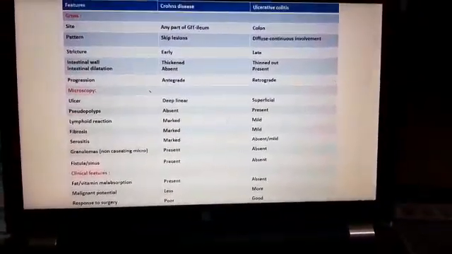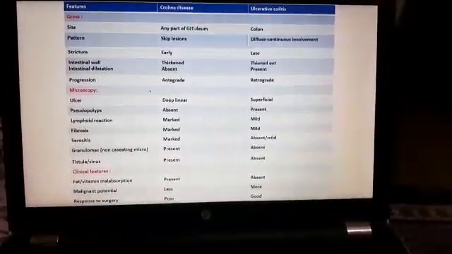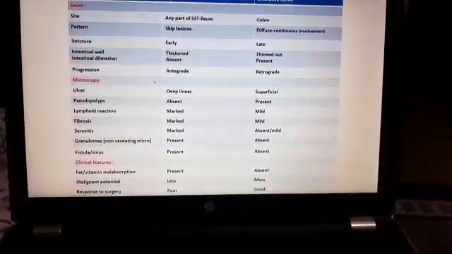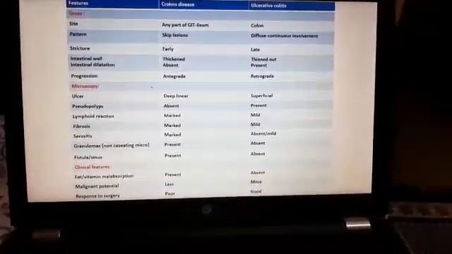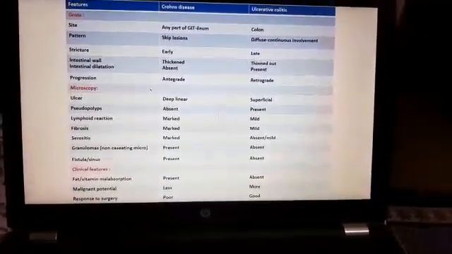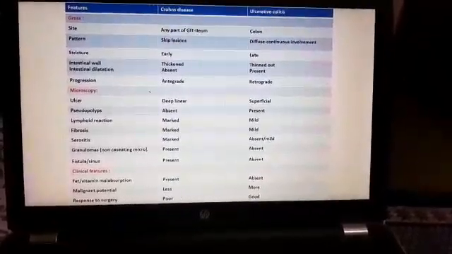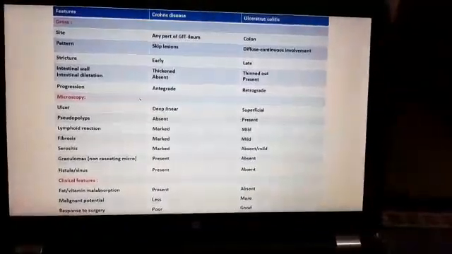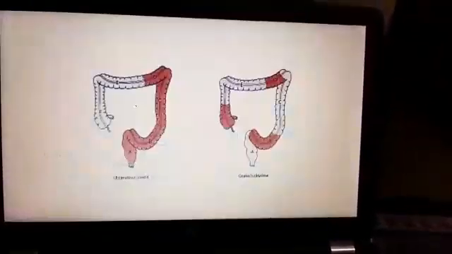Then coming to the clinical features. Fat and vitamin malabsorption is present in Crohn's, absent in ulcerative colitis. Malignant potential is present in both, but it is less in Crohn's, more in ulcerative colitis. And response to surgery is very poor in Crohn's, but it is very good in ulcerative colitis. So this is about the inflammatory bowel diseases, which is an important topic for you all. Yes, hope it is clear.